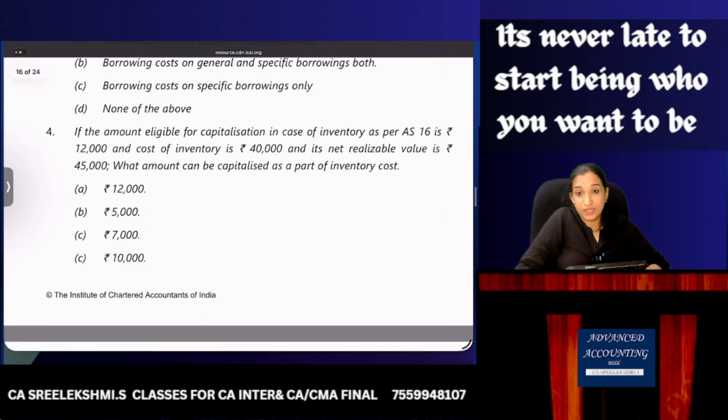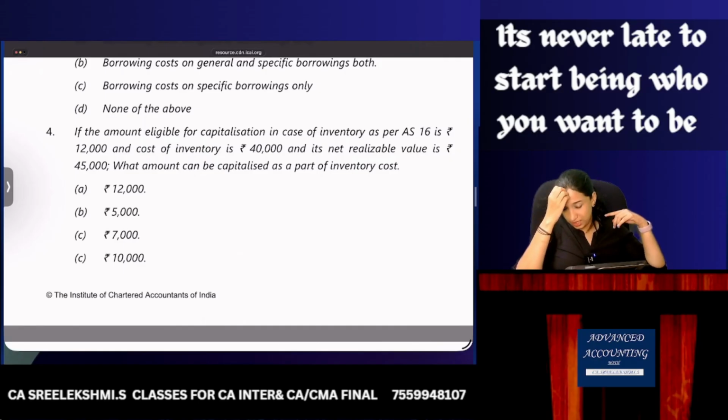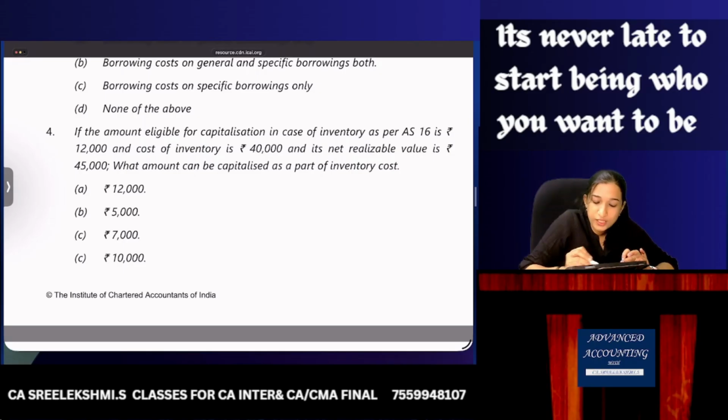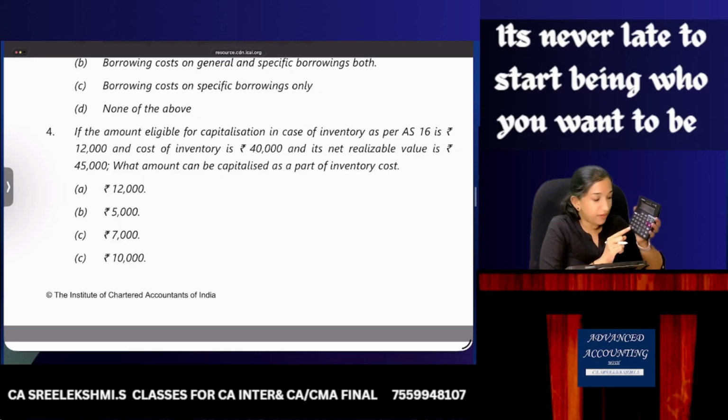Question number 4: if the amount eligible for capitalization in case of inventory as per AS 16 is 12,000, and cost of inventory is 40,000 and its NRV is 45,000, what amount can be capitalized as part of inventory cost? Very good question. Okay, listen. 12,000 interest can be capitalized. So 40,000 is the cost of inventory plus 12,000 I can capitalize. Then the total cost becomes 52,000, right?